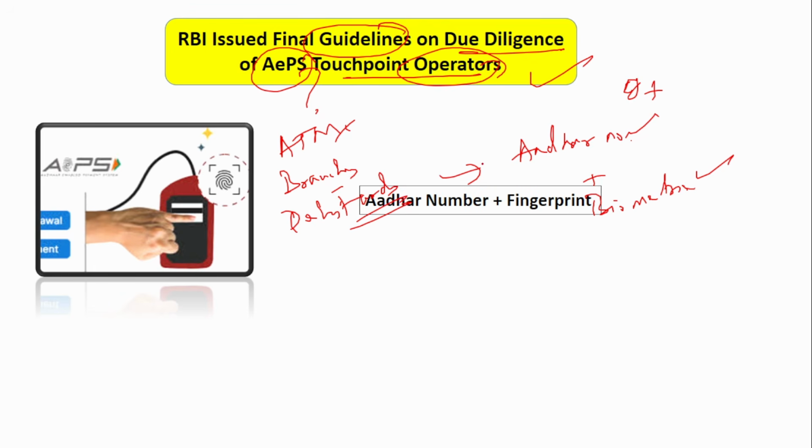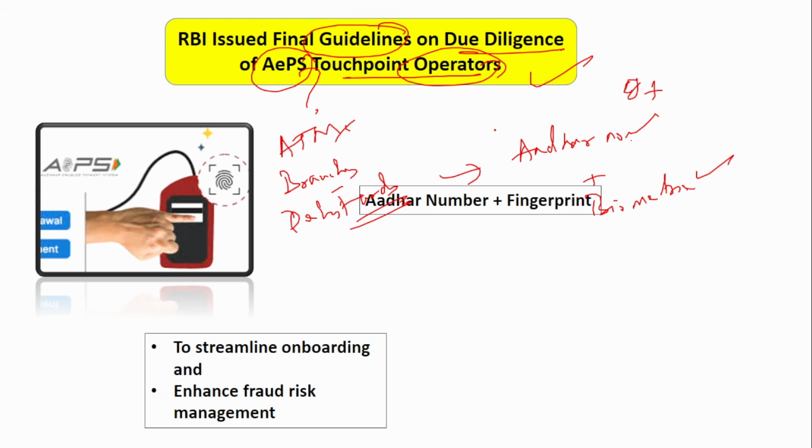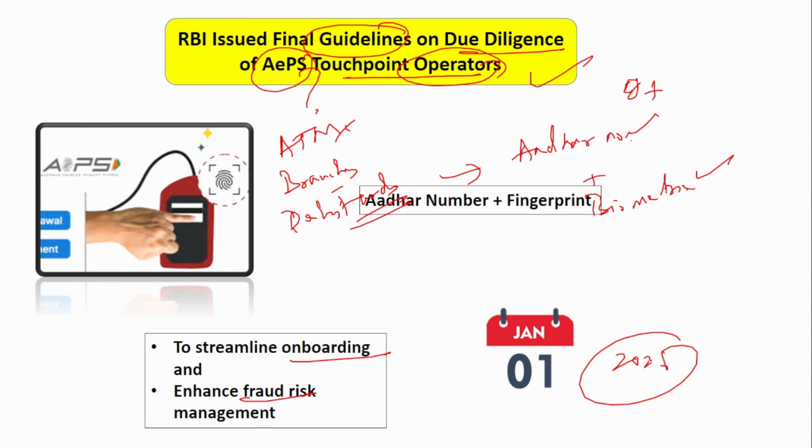As I said, Aadhaar number plus fingerprint is the prime thing to withdraw money from this Aadhaar enabled payment system. So, to streamline onboarding, to make the process of onboarding the operators easy and quick, and also to enhance fraud risk management, these final guidelines were issued. They will be in effect from January 1st, 2026.